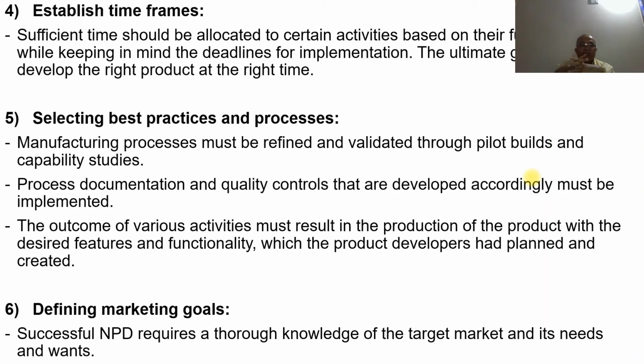Then selecting the best practices and processes. Manufacturing processes must be refined and validated through pilot builds and capability studies. So that means we first have the pilot products developed. Process documentation and quality controls that are developed accordingly must be implemented. The outcome of the various activities must result in production of the product with the desired features and functionality which the product developers had planned and created.